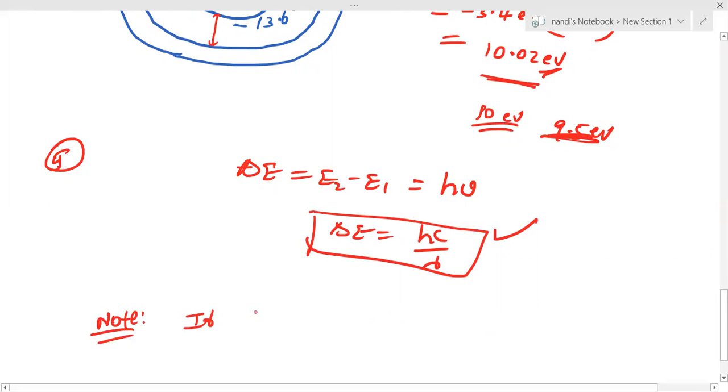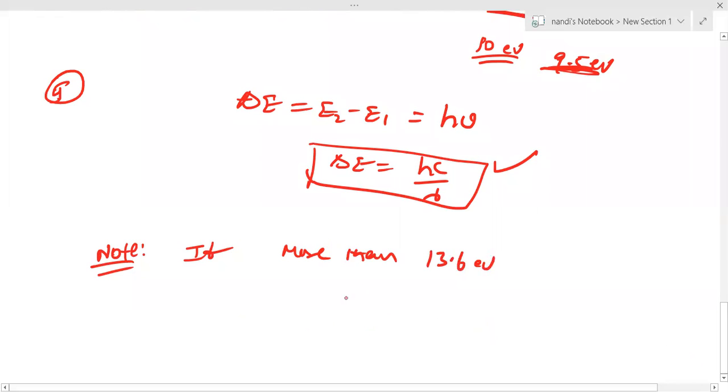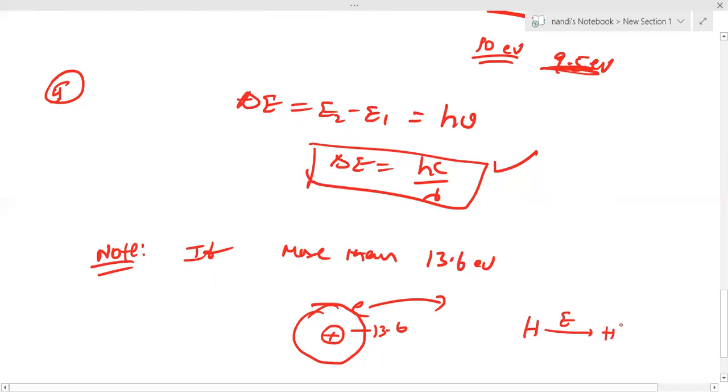If you are supplying more than 13.6 electron volt, then the electron is ejected completely from the hydrogen atom, because the first orbit energy is 13.6. If you are supplying more than this, the electron is completely ejected out of the atom. You may have learned the term ionization energy in 10th standard also. If I supply some energy that can remove the electron from here, it can be ejected from the first orbit, and that becomes an H plus ion.